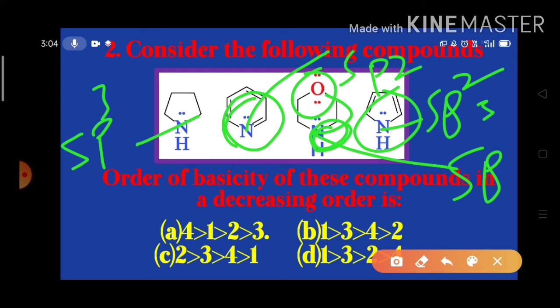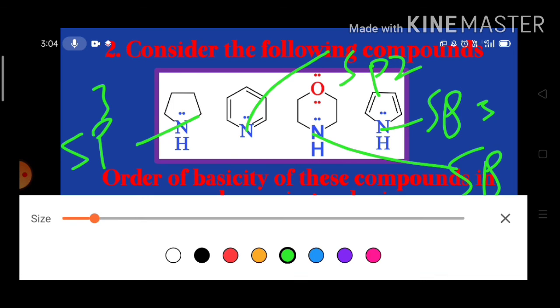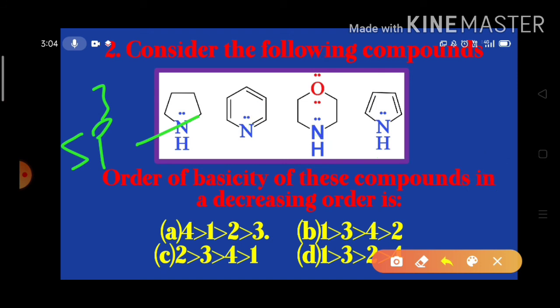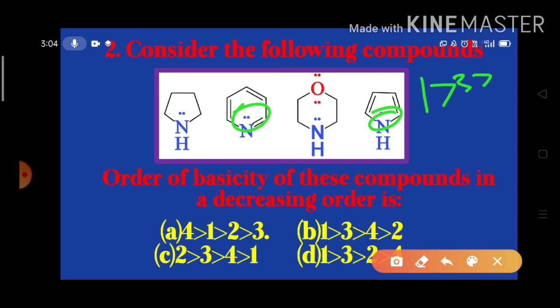So among the second and fourth one, pyridine is the strong base. Why? Because the electron pair here is not involved in the resonance, whereas in pyrrole, the electron pair is involved in the resonance. So the first one is the strongest base, then the third one, and the second one is stronger than the fourth one.